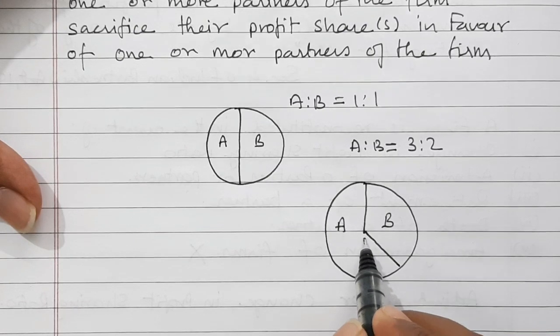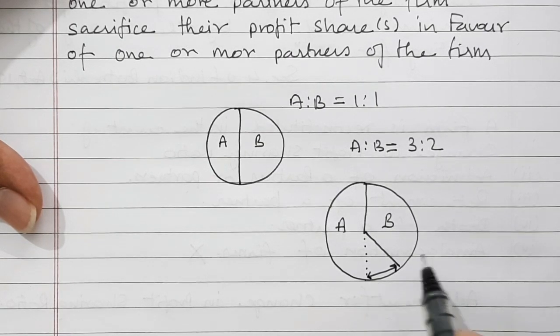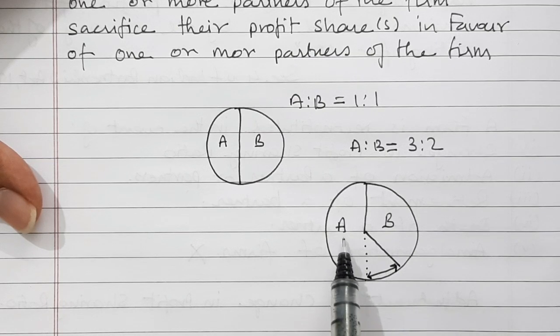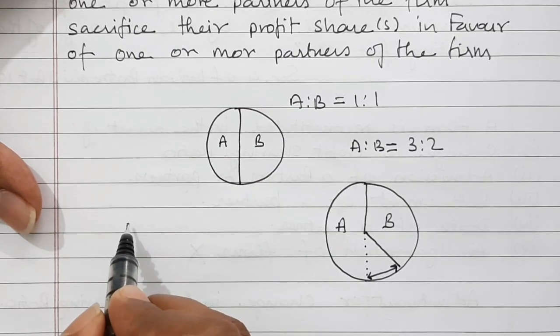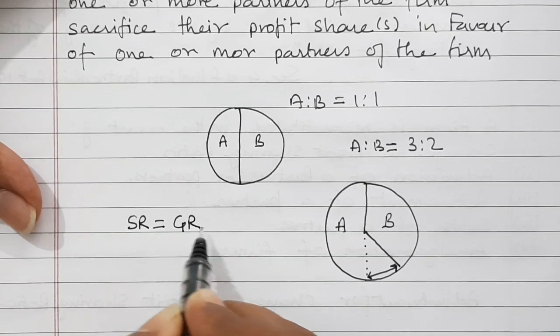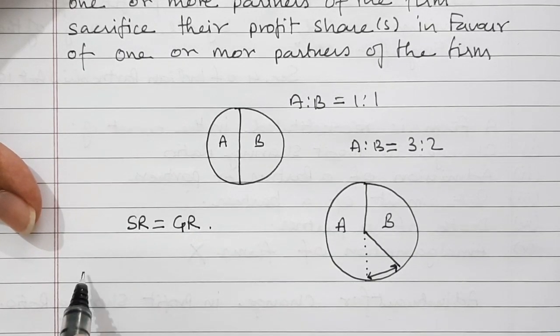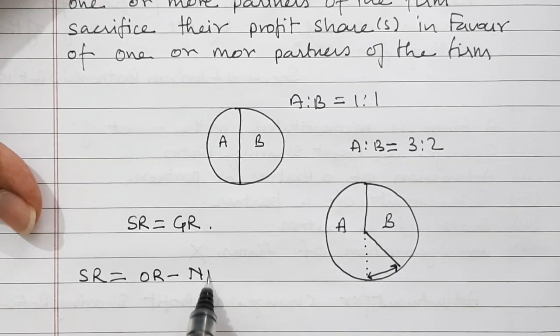Earlier the profit sharing ratio was this much. So this is the portion which is sacrificed and gained by A and B. A has gained this much portion and B has sacrificed this much portion. So we should always keep in mind that sacrificing ratio will always be equal to gaining ratio, and sacrificing ratio is equal to old ratio minus new ratio.